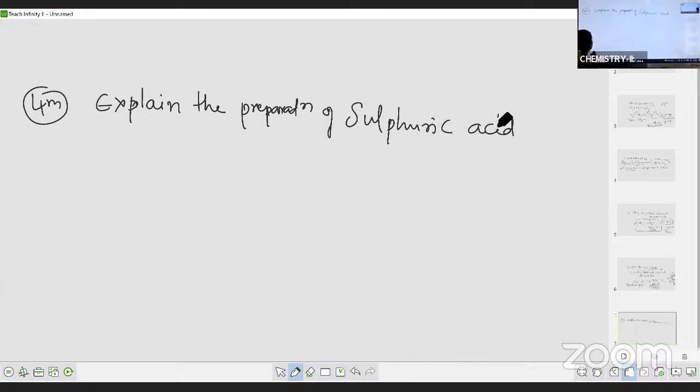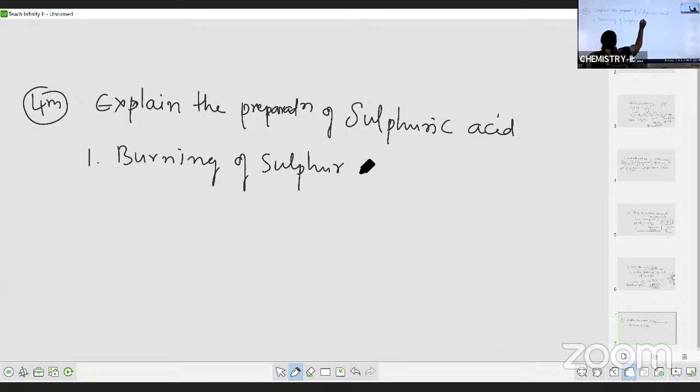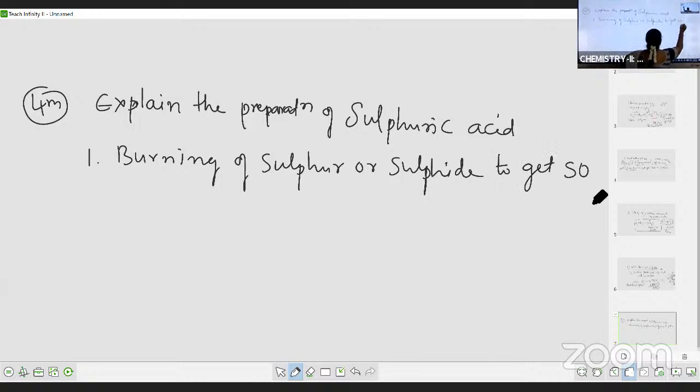Okay, now here this also involves some 4 steps. First step is burning of sulfur or sulfide ore. आप किसी भी सल्फाइड ओर को बर्न करें तो भी आपको सल्फर डाइऑक्साइड मिलता, to get sulfur dioxide.